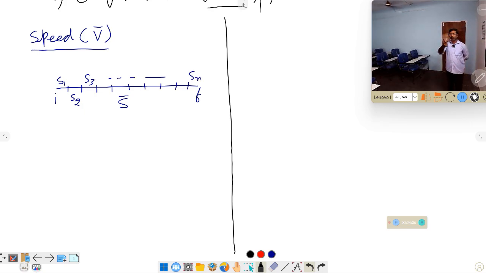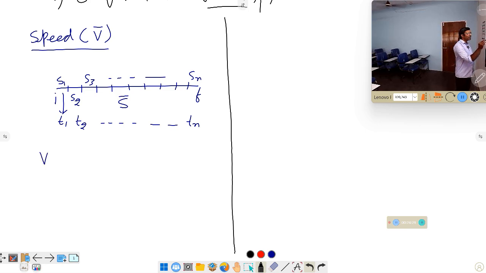He takes some time to cover each of these distances, that is T1, T2, and so on, Tn seconds. Each small distance takes some small time interval.